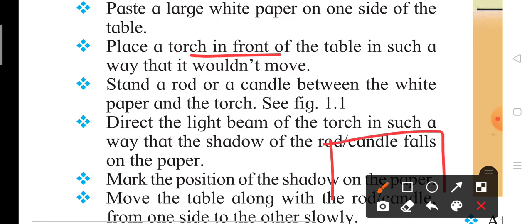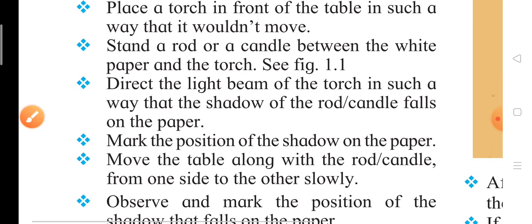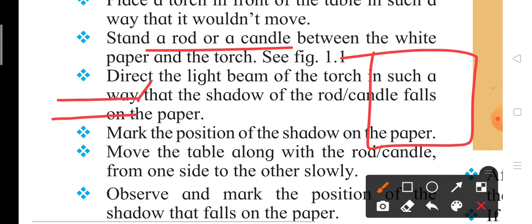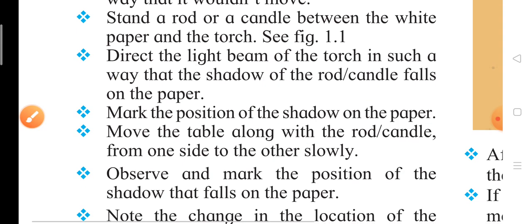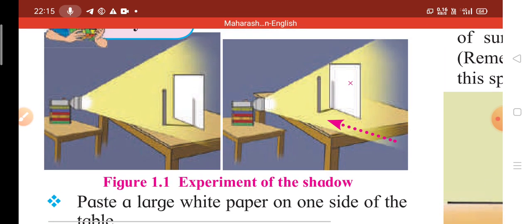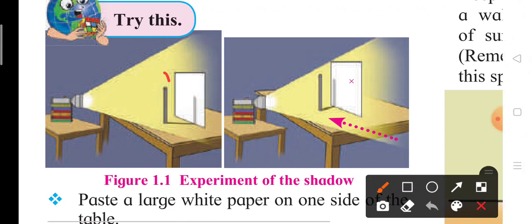If this is the table and there is a white sheet, you should place the torch so that it does not move. Now stand a rod or a candle between the white paper and the torch. For this you should follow figure 11.1. This is the candle you can see here. You should set it up like this.